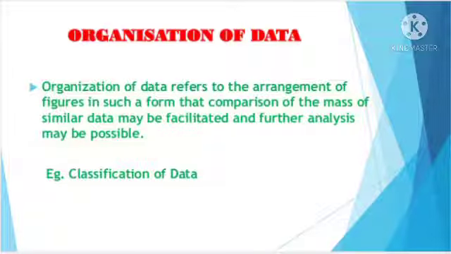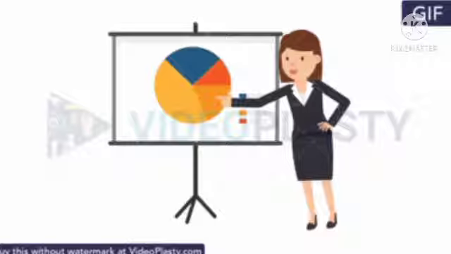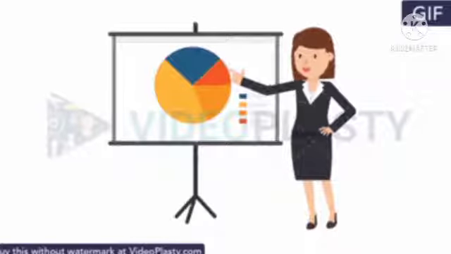Organization of data. Organization of data refers to the arrangement of figures in such a form that comparison of the mass of similar data may be facilitated and further analysis may be possible. Example, classification of data. Here, we first collect data, record it and organize them.